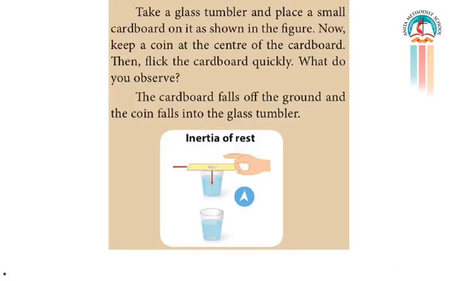Now let's do an activity. Take a glass tumbler and place a small cardboard as shown in the figure. Now keep a coin at the center of the cardboard. Then flick the cardboard quickly. Now what do you observe? You can see that the cardboard falls off to the ground and the coin falls into the glass tumbler. Now this is because the coin at rest continues to be in the state of rest. This is called inertia.